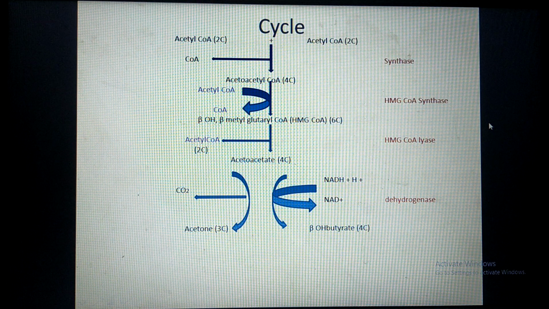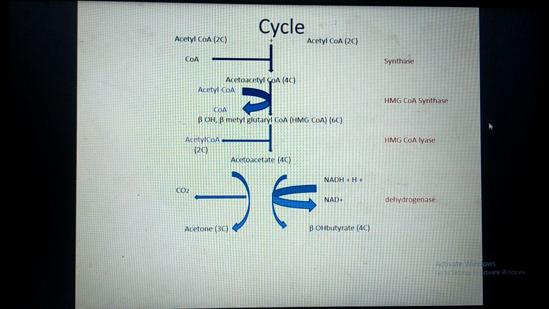In the third step, this HMG CoA undergoes lysis with the help of enzyme HMG CoA lyase and gives 1 molecule of acetyl CoA and 1 molecule of acetoacetate or acetoacetic acid with 4 carbon. So 6 carbon HMG CoA is broken down into 2 carbon acetyl CoA and 4 carbon acetoacetate or acetoacetic acid.